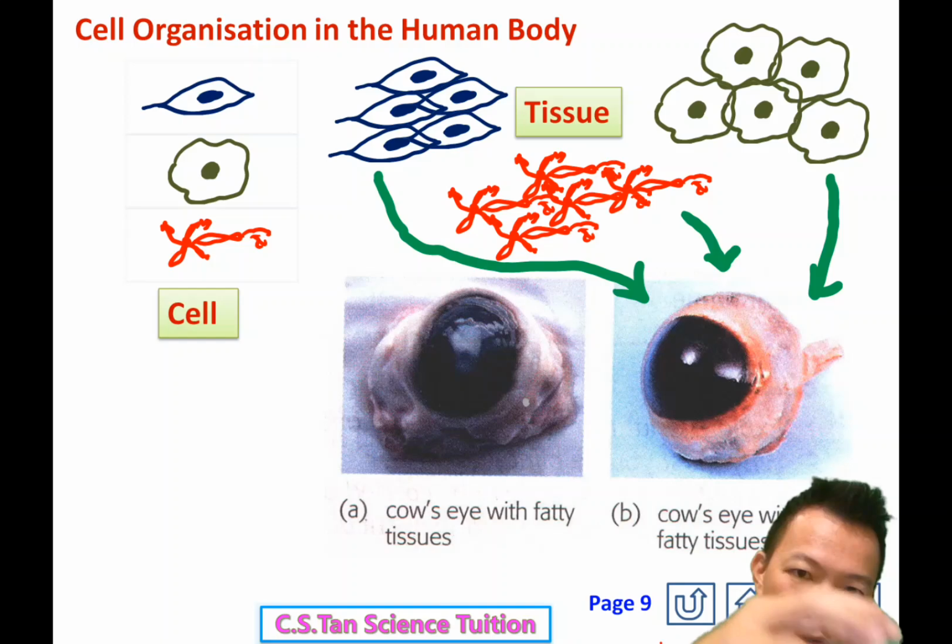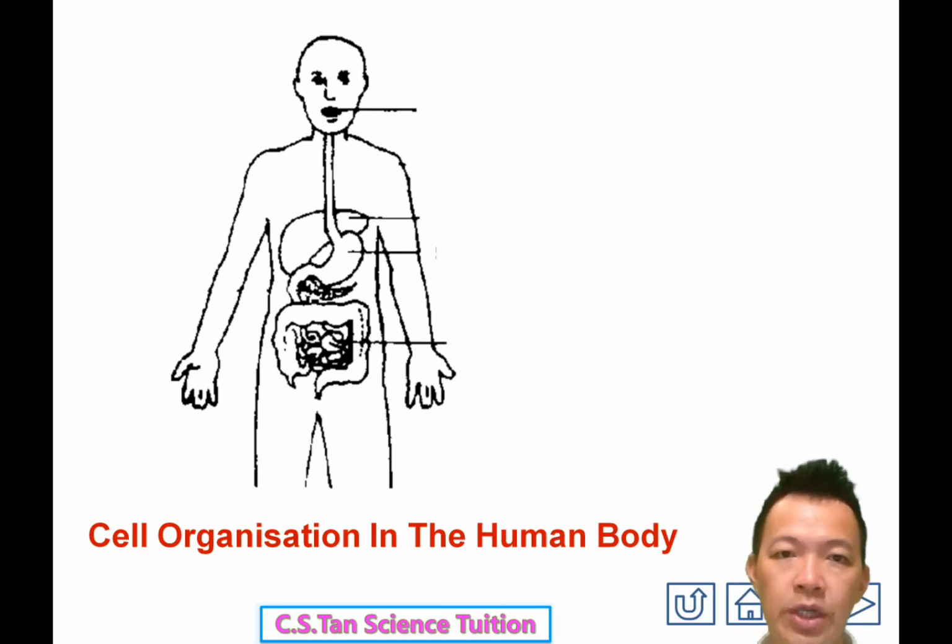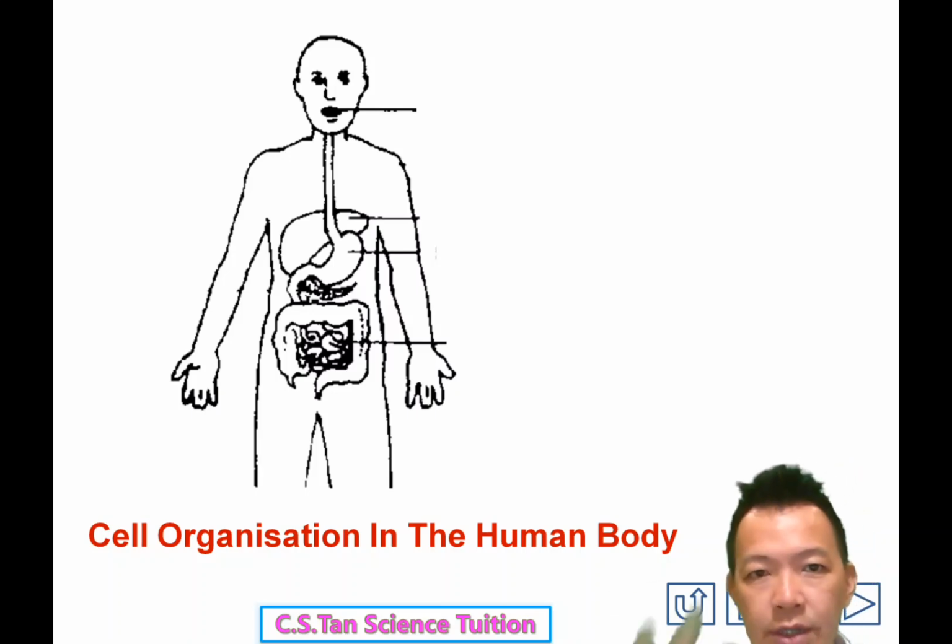Our conclusion is here. When different tissues join together, they become an organ. 它变成了器官。But an organ is not the human body. It's just a small organ only. So how do the organs finally become the human body? 器官怎样变成人类的身体呢？ So we continue. 再看呢，this one is not available in your notes.